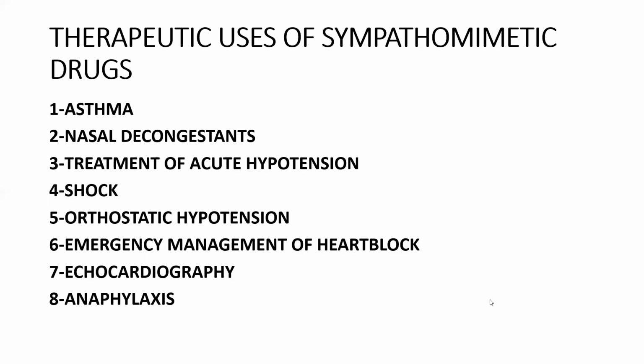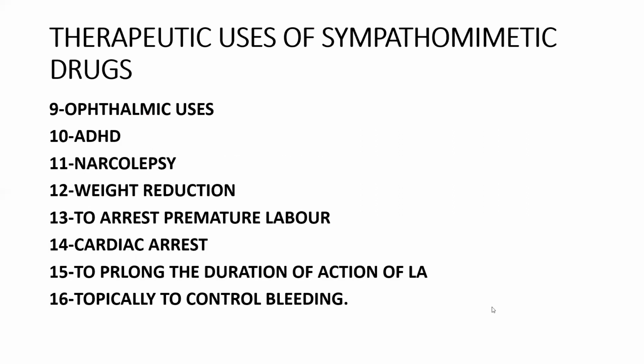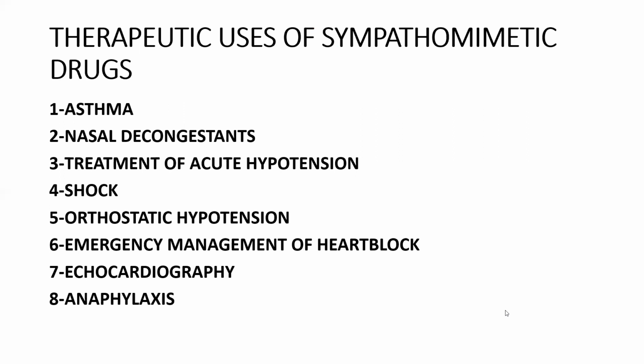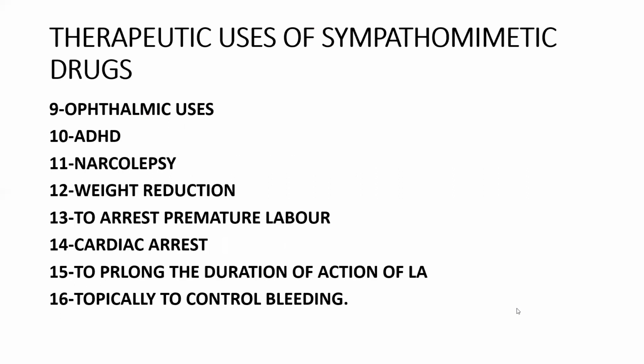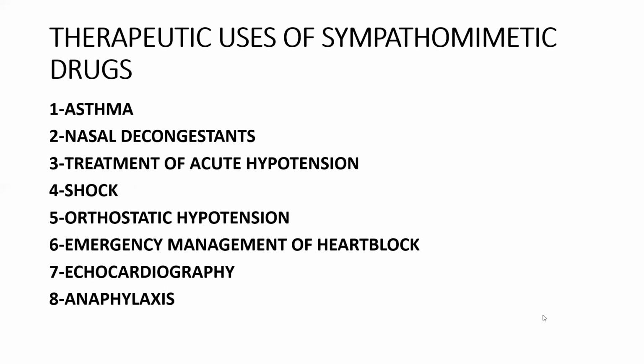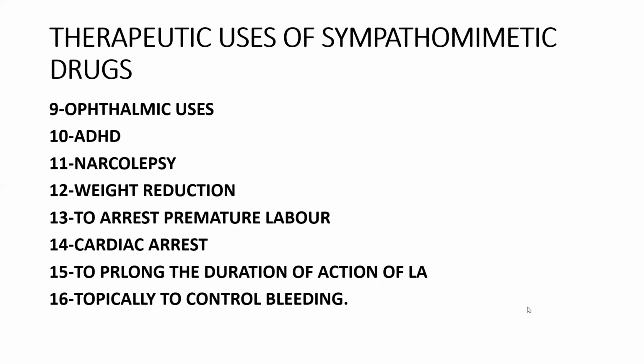And if they ask what are the therapeutic uses of sympathomimetic drugs, these are all the uses I told you now, and I compiled all those things in 2 slides. The uses are: asthma, nasal decongestant, hypotension, shock, orthostatic hypotension, emergency management of heart block, anaphylaxis, and ophthalmic uses like mydriatics, ADHD, narcolepsy, weight reduction, to arrest premature labor, cardiac arrest, to prolong the duration of action of local anesthesia, and topically to control bleeding. So this is also an important thing for you if they ask the therapeutic uses of sympathomimetic drugs.